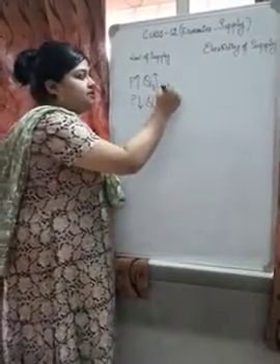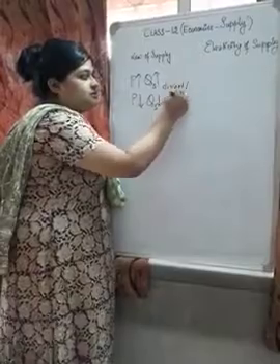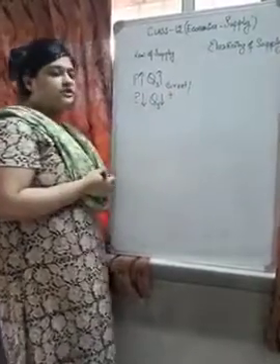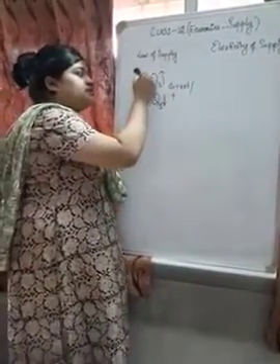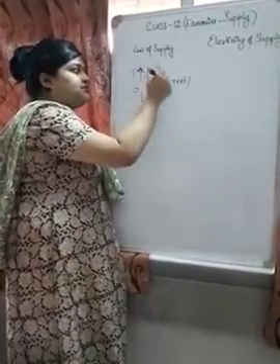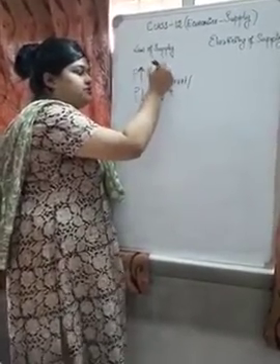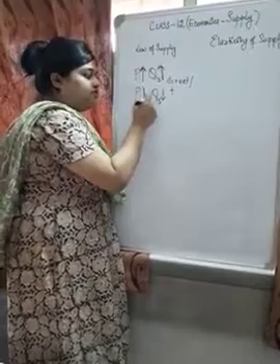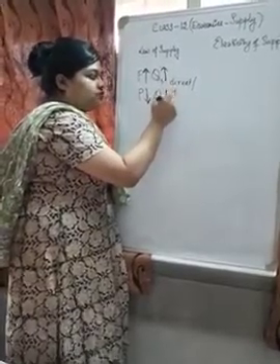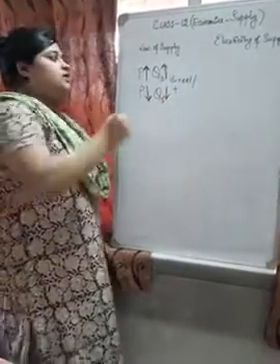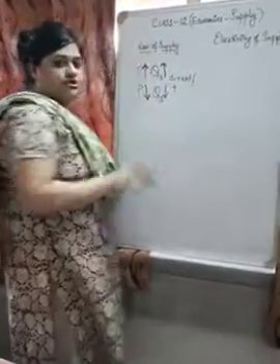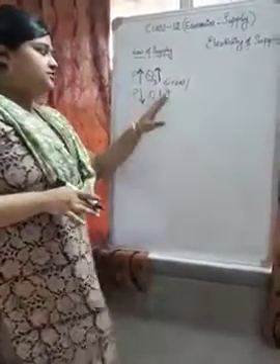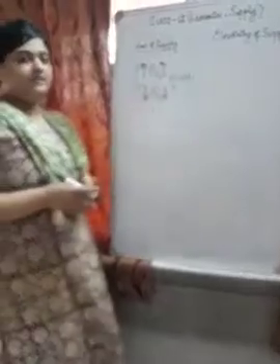What do you mean by direct relation or positive relation? Direct or positive relation means the arrows will be on the same side. That is, if price increases, quantity supplied also increases. If it drops, quantity supplied also drops. Now the law of supply only tells this much, that there is a direct or positive relation between price and quantity